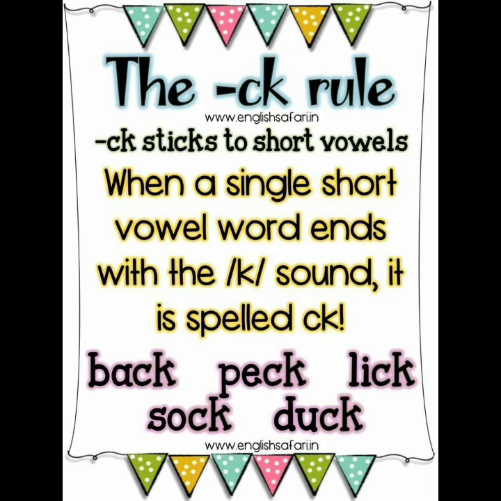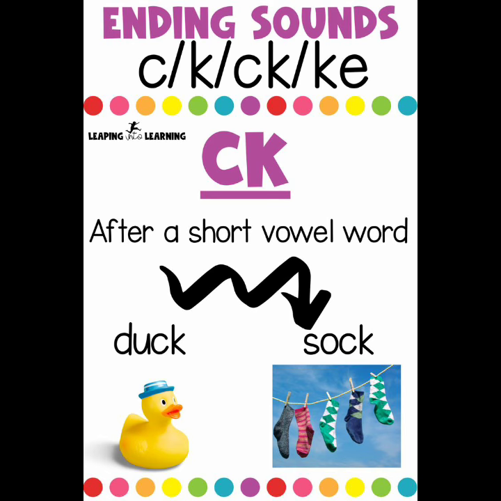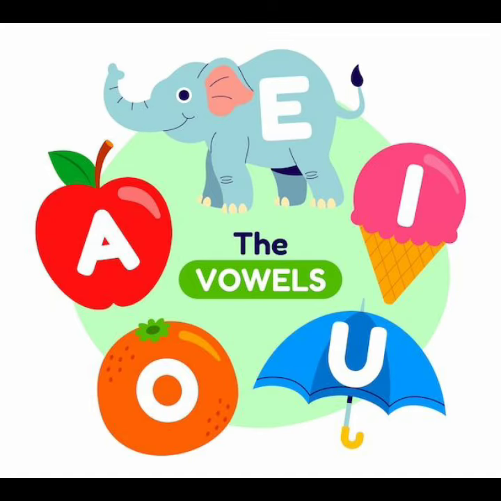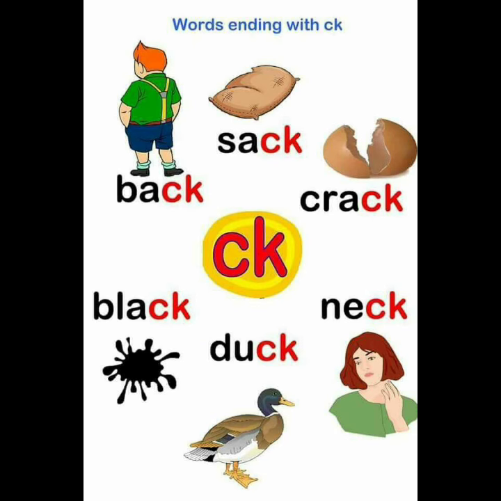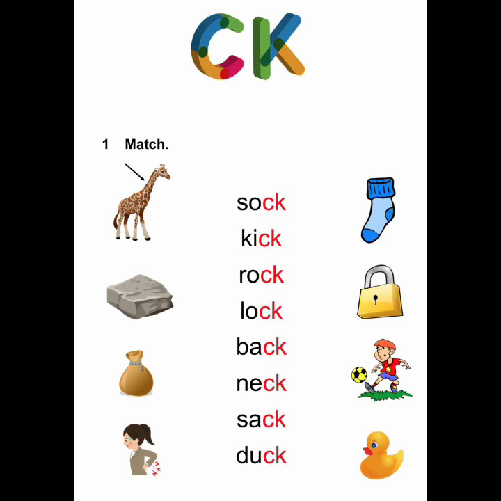We put the digraph CK when it comes after a short vowel. There are 5 vowels: A, E, I, O, and U. For example, socks, duck, truck, sick, kick, clock, rocket, chicken, bucket, luck.